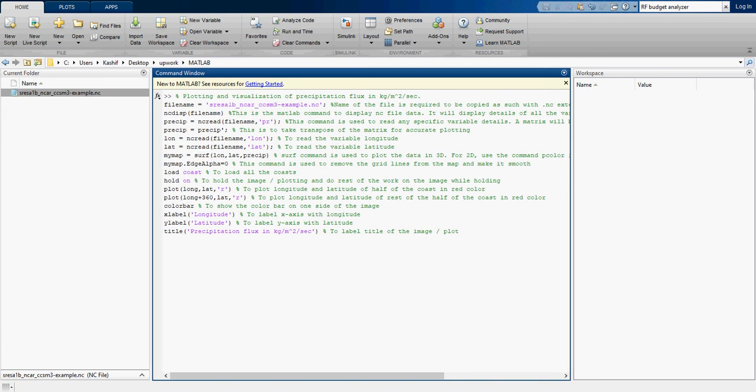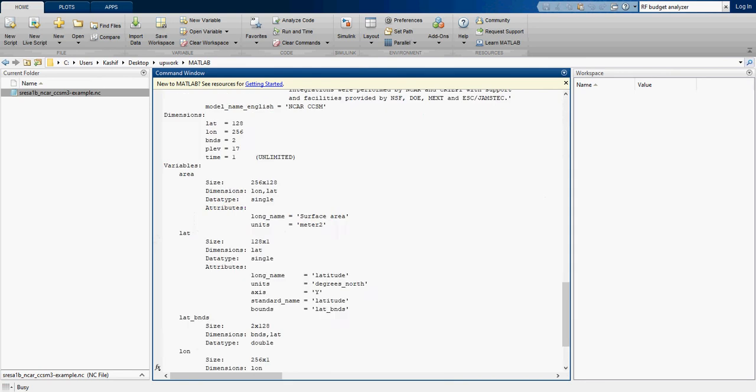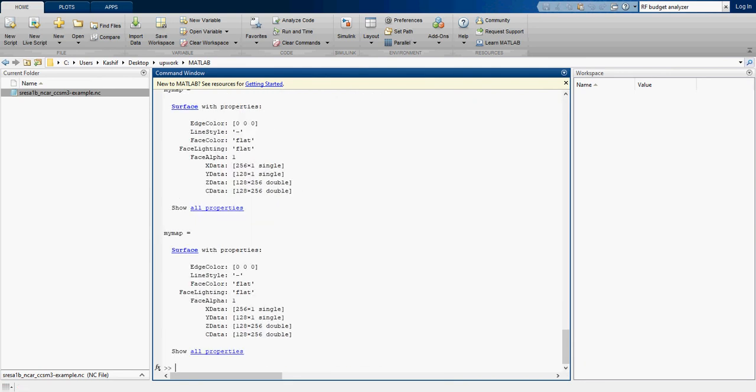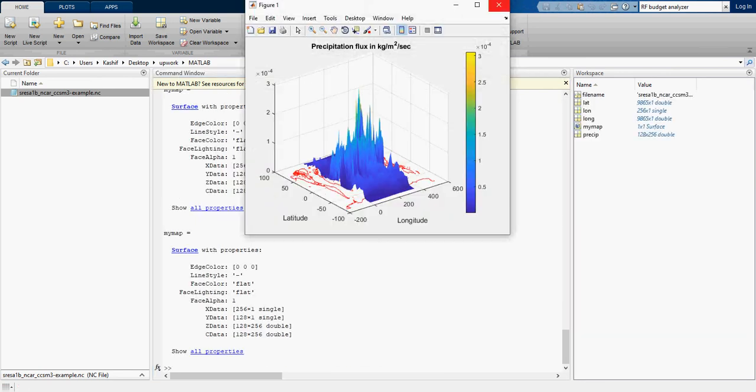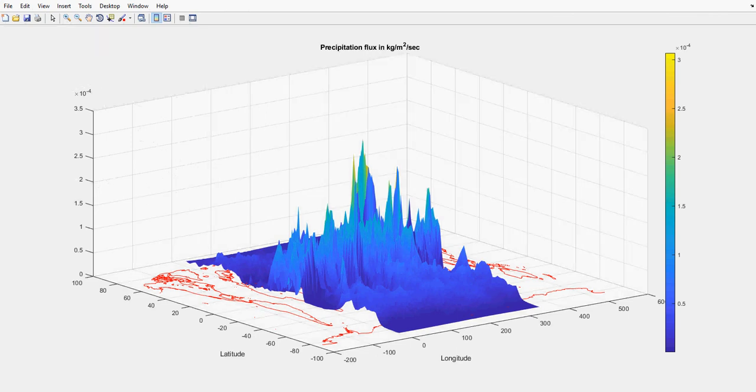If you use the surf command, it has displayed all the data in 3D. You can see it is plotting the map as well on this floor, and it is showing the variation of precipitation flux in 3 dimensions.